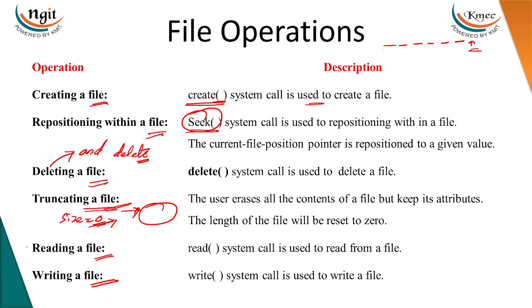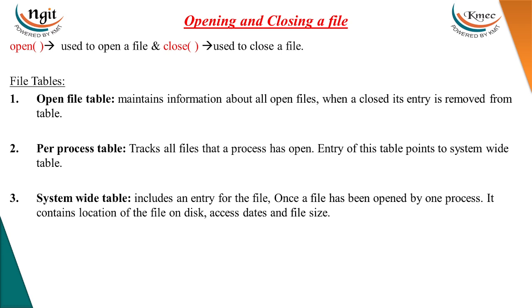Then there are read and write operations that we can perform by using the read and write system calls. Read is used to read the contents from the file, and write is used to store data onto the file. There are two system calls, open and close, that are used to open a file and close a file. Depending upon the programming language, there will be different functions used to open and close a file.